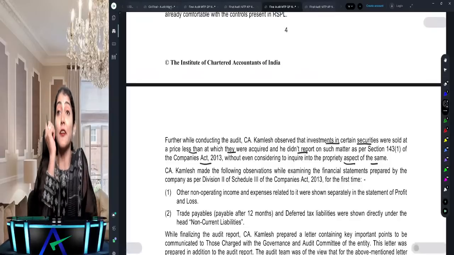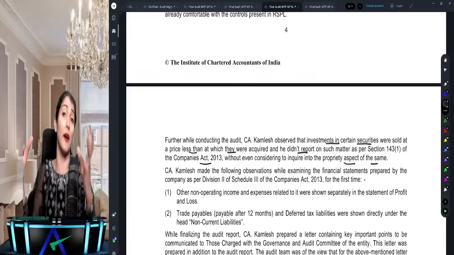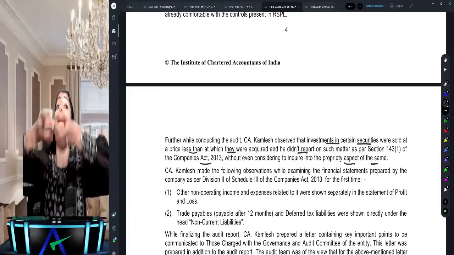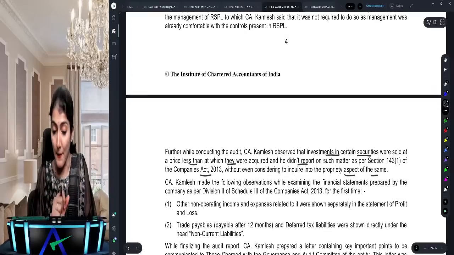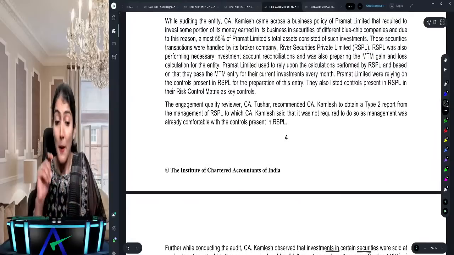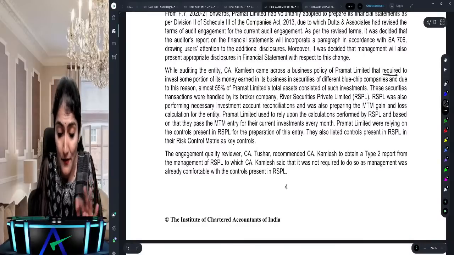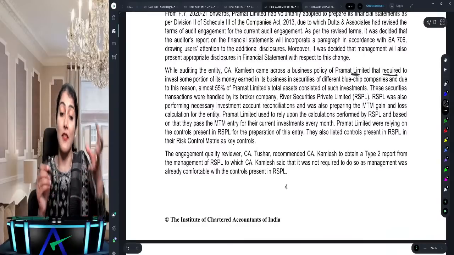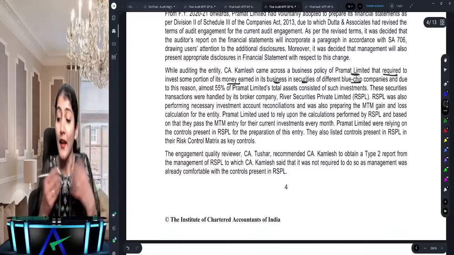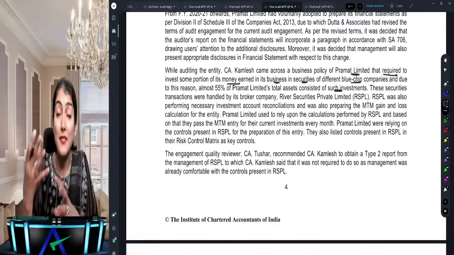Oh my God. 143 subsection 1. What does it say? Duty as to inquiry, right? So what is one point of inquiry? Whether shares, securities, debentures have been sold at a price less than the price at which they were purchased by the company. Here they have been sold at a price less than the price at which they were purchased by the company. But then what does it say? He's doing the audit of Pramath Limited, which required investing some portion of its money earned in the business in securities of different blue chip companies, and due to this reason total assets consisted of such investments, right? So it's an investment company.